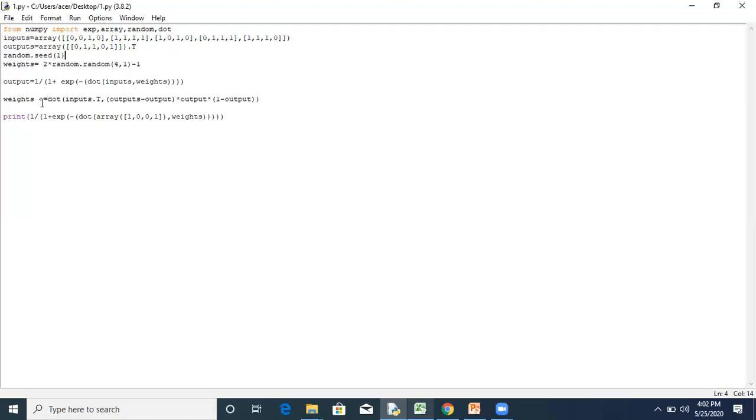And then we are adjusting the weight by using inputs, error function, and the gradient function. Gradient is the derivative of the sigmoid function, which is x into 1 minus x. And then we are printing the result for the new input, which is 1001, which is not present here. So according to our model, we should get 1 as the output. We'll check whether we are getting 1 or not by running this program.